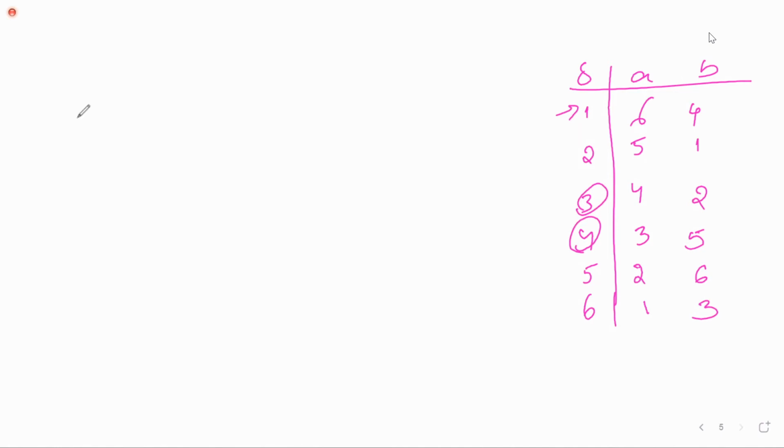I'm taking the initial state, no? So the remaining you may consider, on A, on B. What remaining states are you having? 2, 3, 4, 5, 6. Up to 6 only. Right? Now tell me. 2 on A is 5.